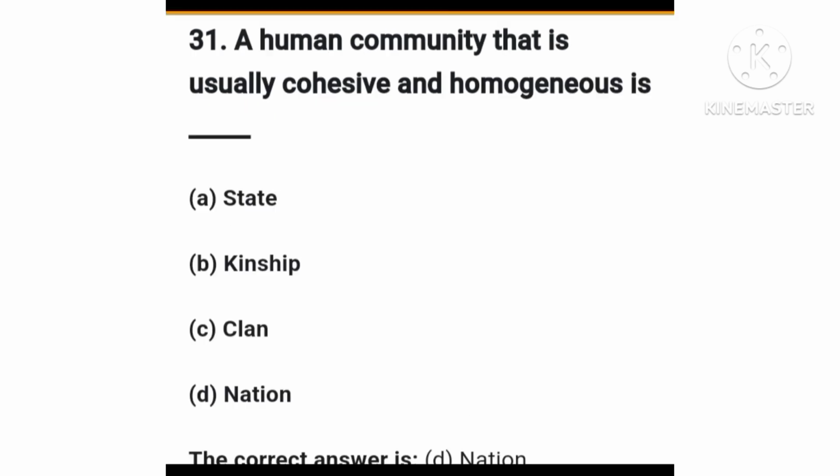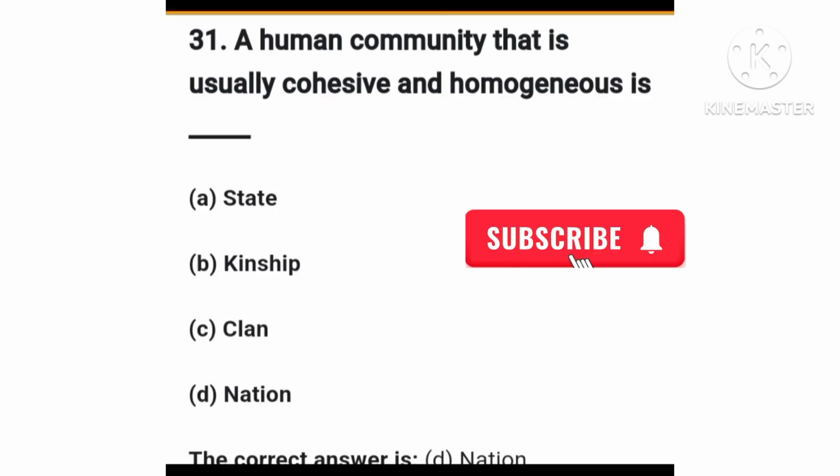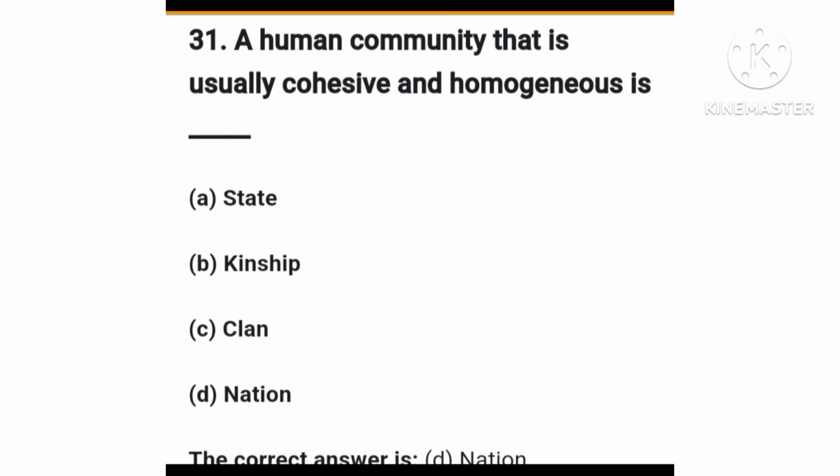The next question is question number 31. The question is, a human community that is usually cohesive and homogeneous is. In the options, we have option A, state, option B, kingship, option C, clan, option D, nation. So explain the meaning of state and meaning of nation and state their differences.